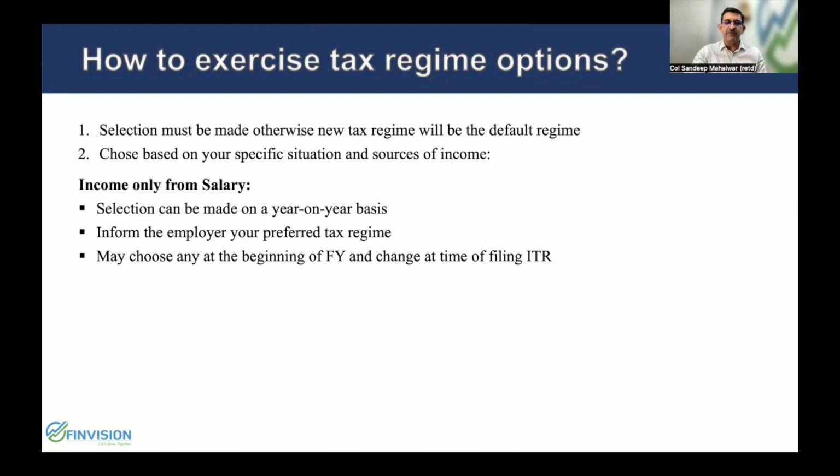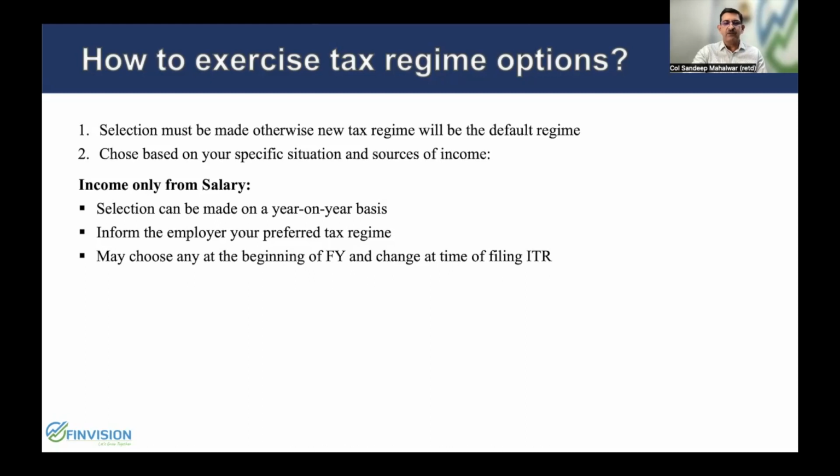In case your income is only from salary, you are at an advantage wherein your selection can be on a yearly basis, and it can change from one year to another year. But you need to inform the employer about your preferred tax regime in the beginning, and most of you must have got a message from CDA for opting for a tax regime. So do your calculation and inform them immediately. You may choose any one of those which, as per your calculations, comes out beneficial, and you always have an option to change it at the time of filing of ITR.